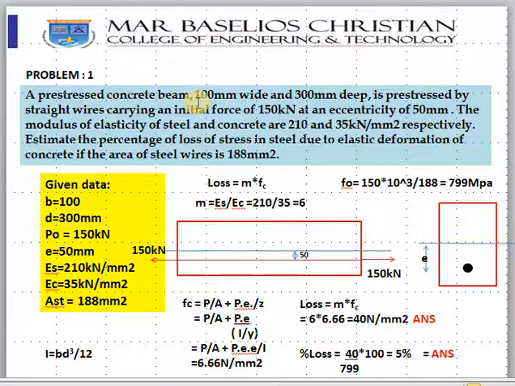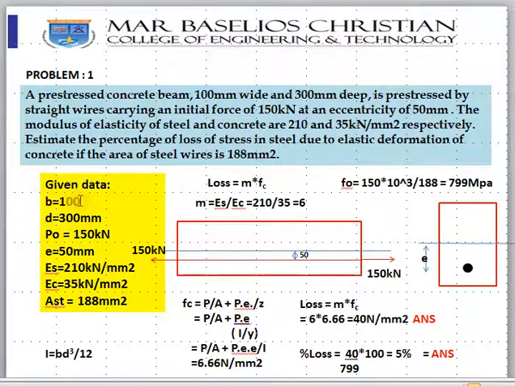A prestressed concrete beam 100 mm wide and 300 mm deep is prestressed by straight wires carrying an initial force of 150 kN and an eccentricity of 50 mm. The modulus of elasticity of steel and concrete are 210 and 35 kN per millimeter square respectively. Estimate the percentage of loss of stress in the steel due to elastic deformation of concrete if the area of steel wires is 188 millimeter square.